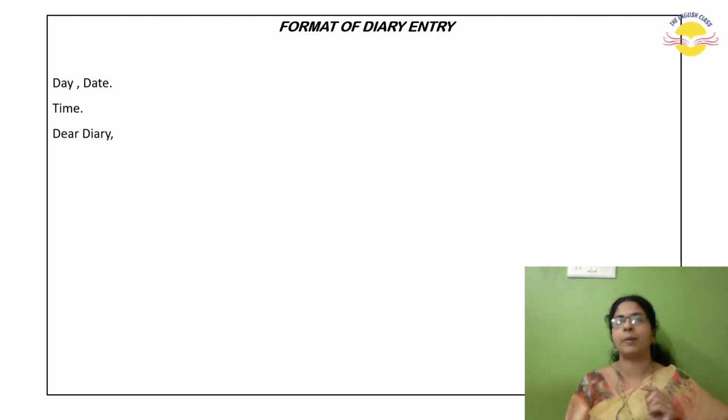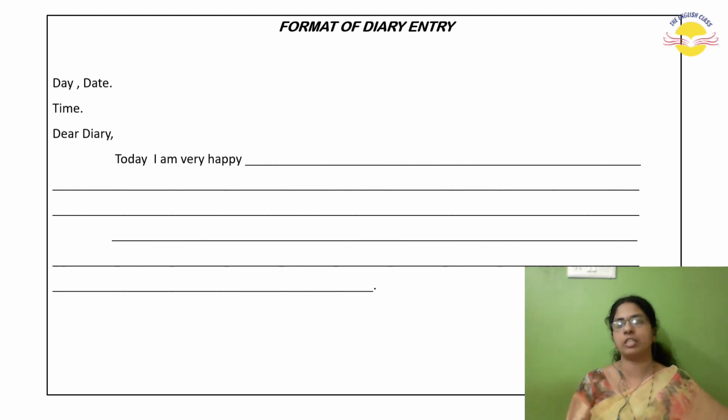Next comes Dear Diary. Here Dear, D capital, Diary, D capital, and please be very vigilant while writing the diary spelling, D-I-A-R-Y. Don't use D-A-I-R-Y, that is milk dairy. This is a diary, D-I. Always remember that.